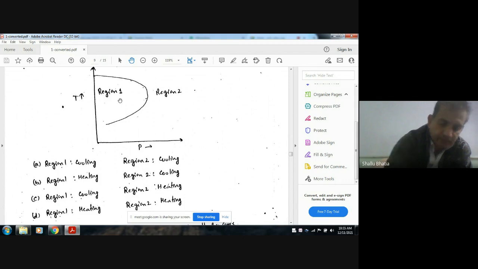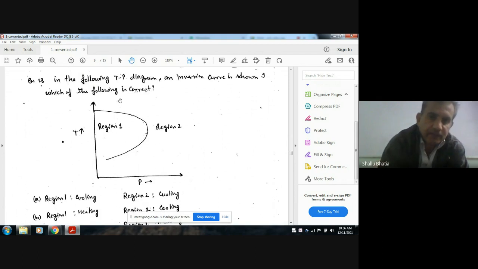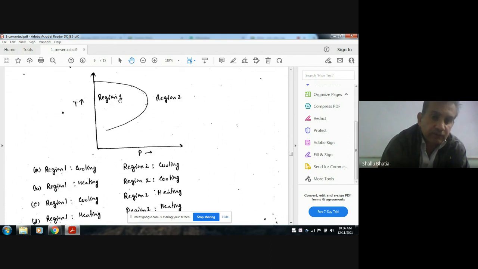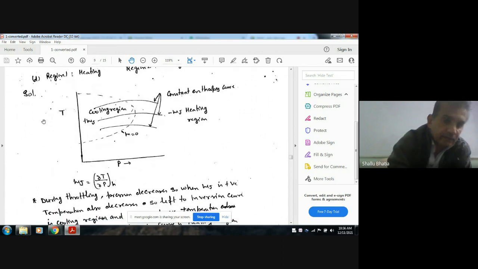The inversion curve is defined by having zero Joule-Thomson coefficient, which is also defined as del T by del P at constant enthalpy. So at the inversion curve, mu is zero, and on the left side it is positive, and on the right side it is negative.